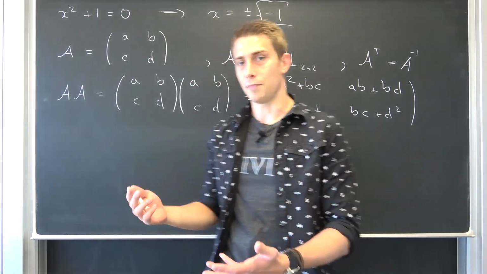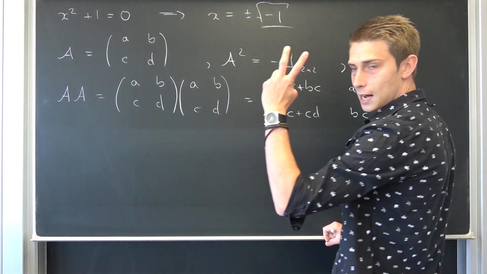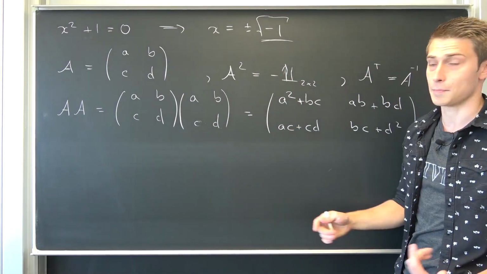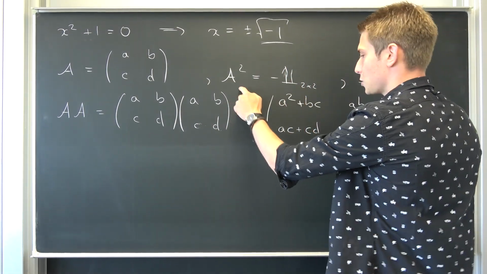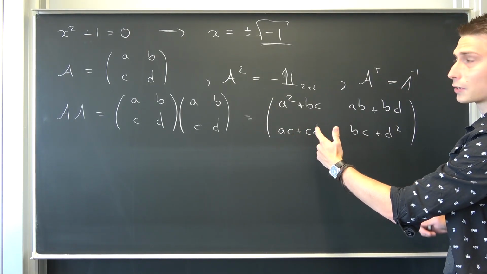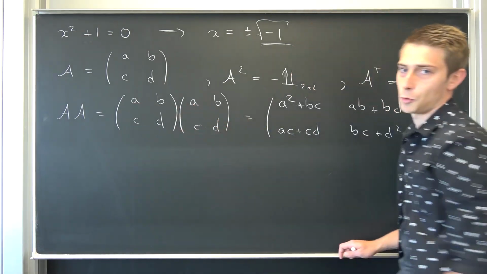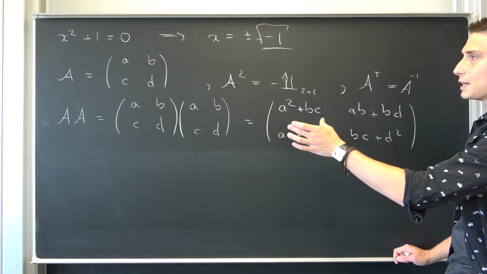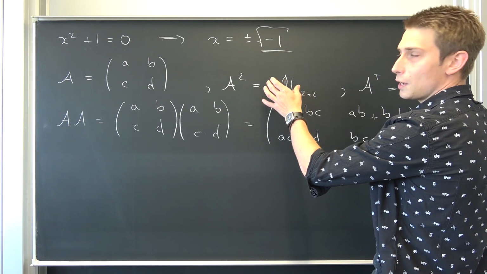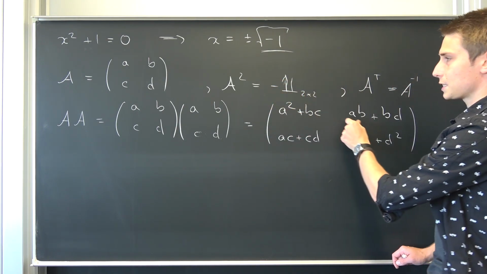If we are dealing with matrices, 2 matrices are exactly equal if and only if the dimensions are equal. So 2 by 2 and 2 by 2, that's once again a 2 by 2 matrix. Okay, this is how matrix multiplication works, if you take a look at the dimensions of the corresponding matrices being multiplied together. And also, if and only if their entries are equal.